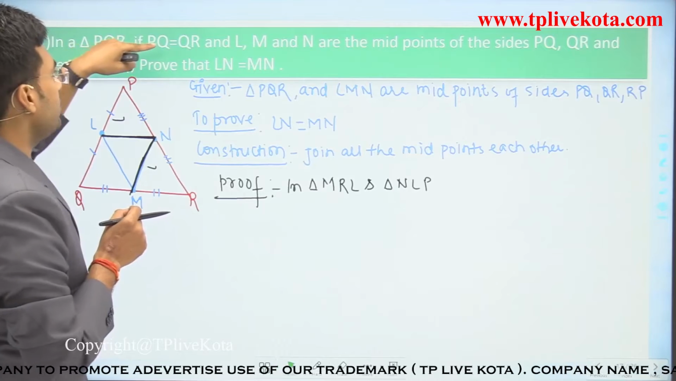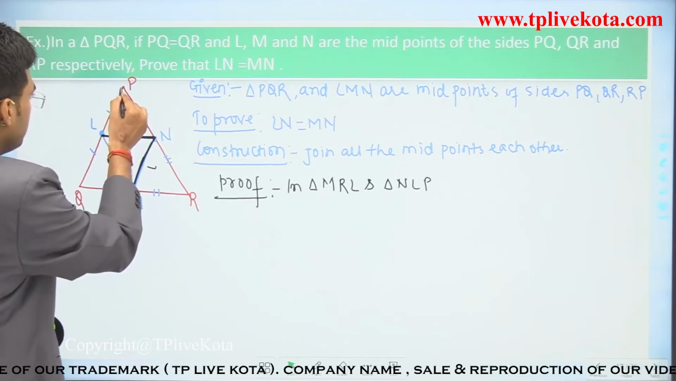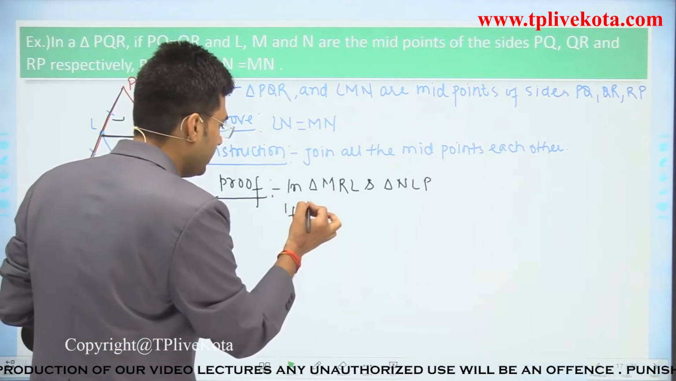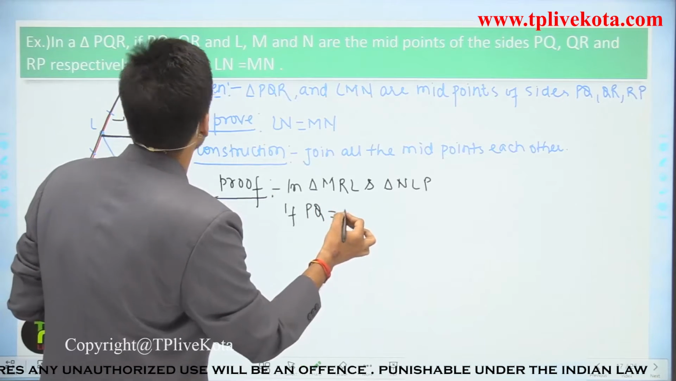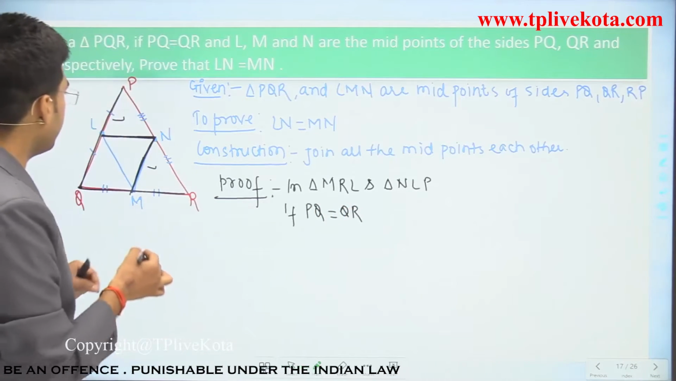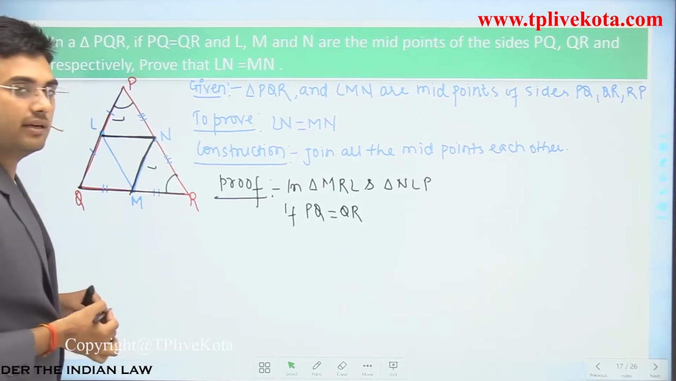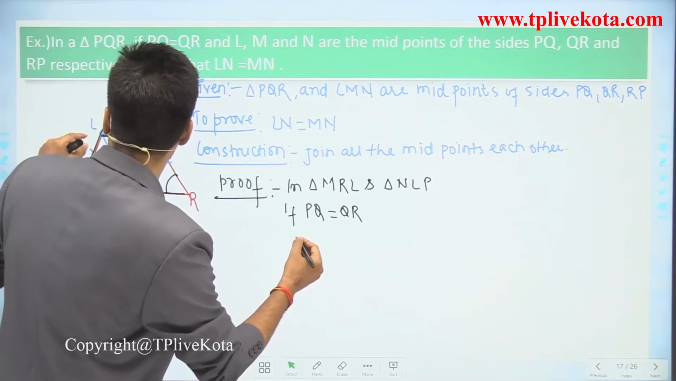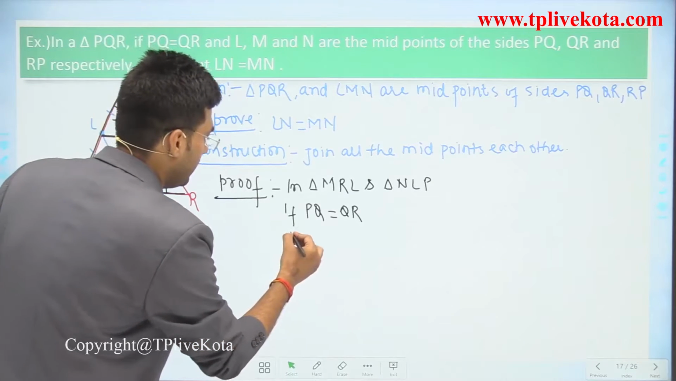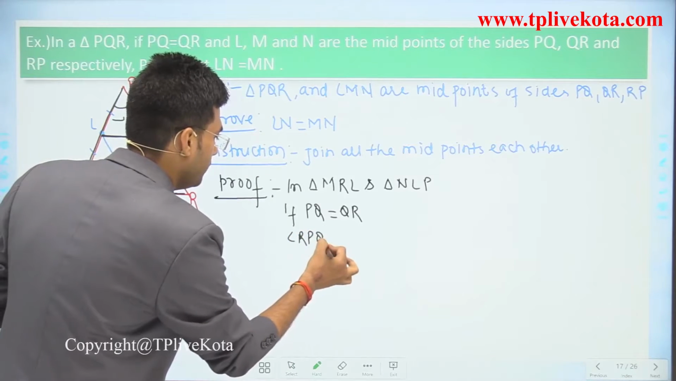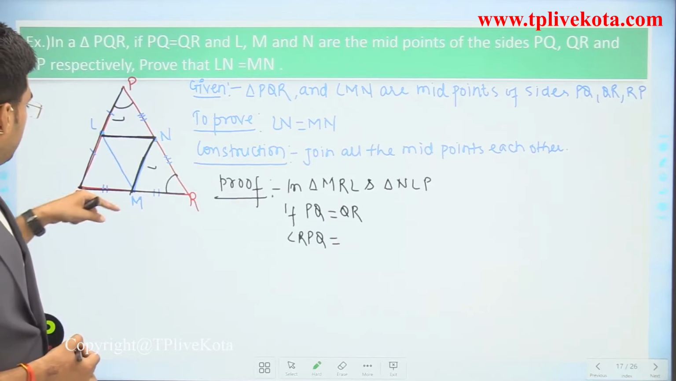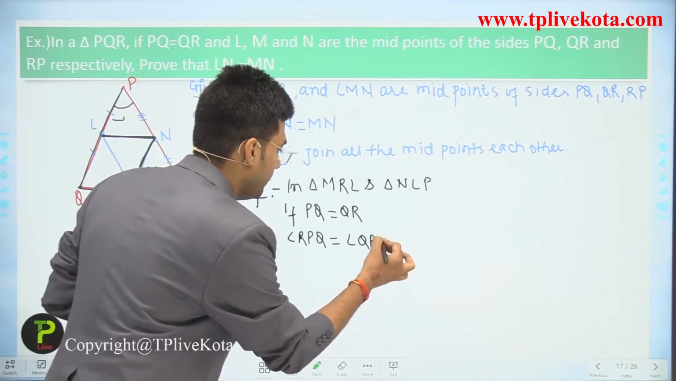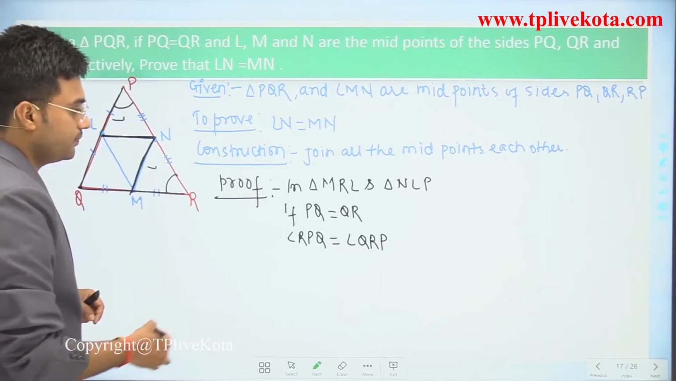Now, students, if we observe this, first of all, it is given that PQ is equal to QR. If PQ is equal to QR, then we can say that these angles are equal. So we can write angle RPQ equals angle QRP. Okay, now this is the first part.